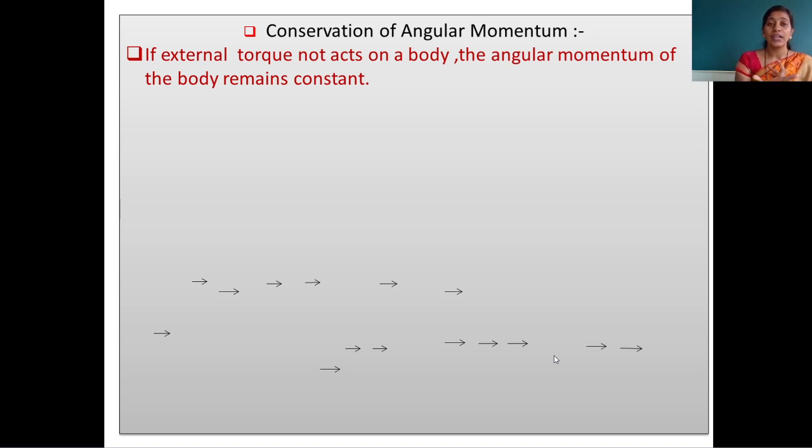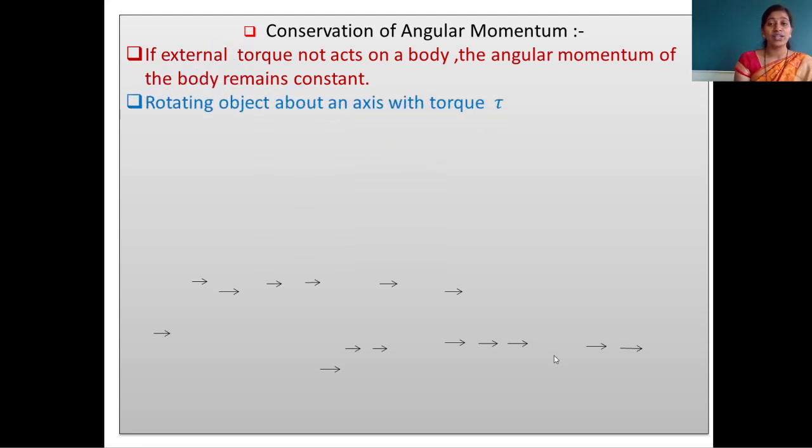Torque is a pair of parallel forces in opposite directions. When a body wants to rotate, we have to give it torque. But if the torque is not present on that body, the angular momentum of the body remains constant. Also, we can say in the absence of external torque, the angular momentum of the system remains constant.